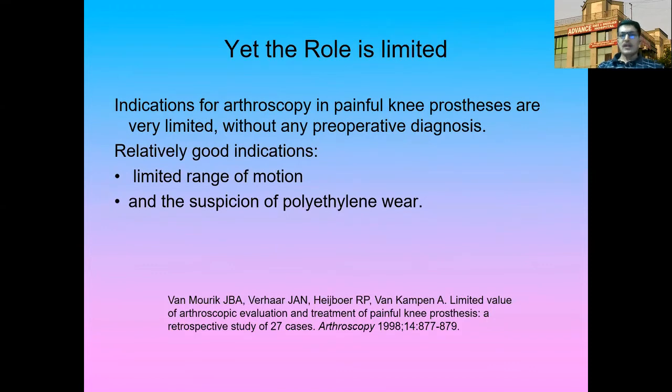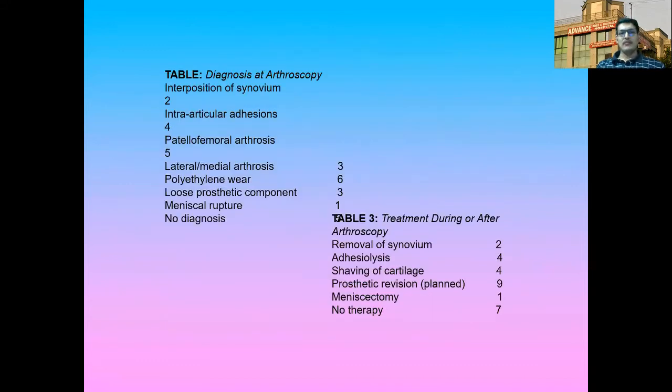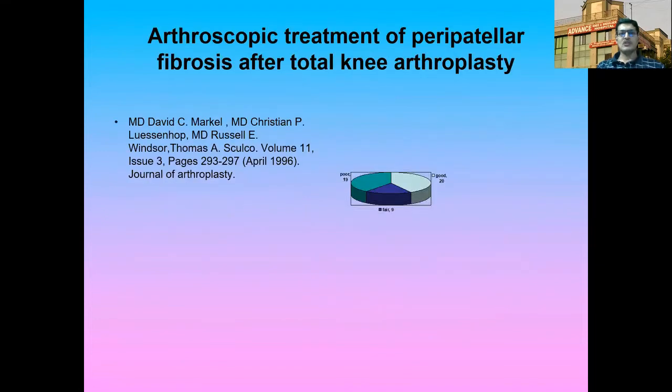The indications of arthroscopy in a painful knee arthroplasty are very limited, and in some patients, without a preoperative diagnosis, it may help. The relatively good indications are limited range of motion and the suspicion of polyethylene wear. So these are the conditions in which arthroscopic treatment can help.